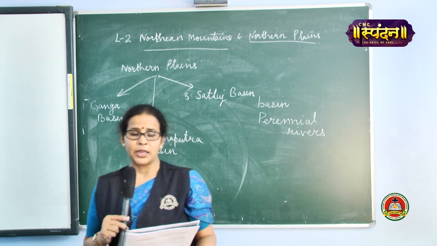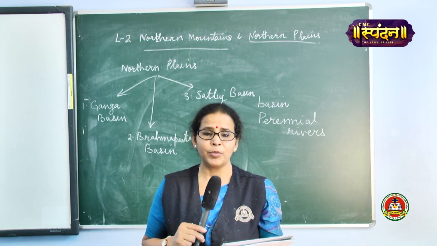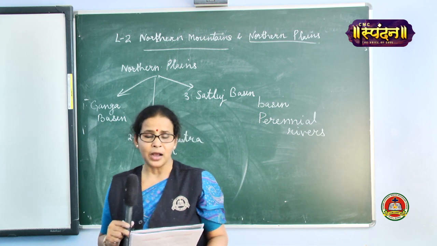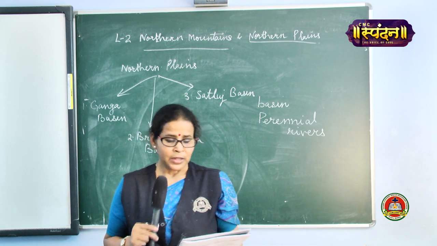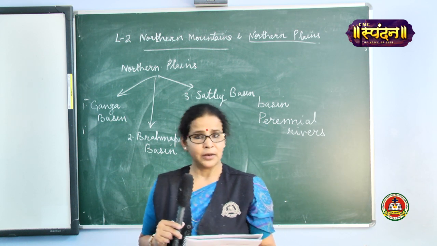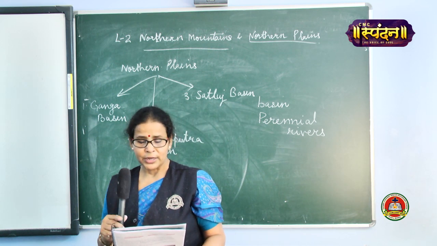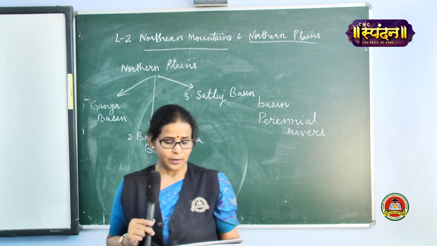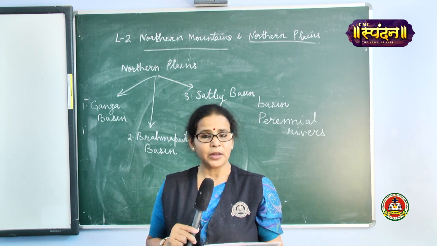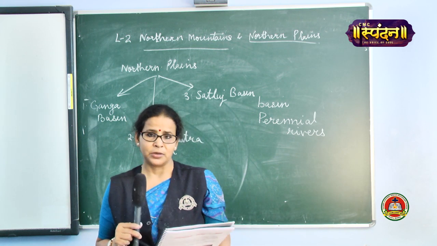Please underline this line also. Which is the most important tributary of Ganga? Yamuna. Which is the place it joins river Ganga? Allahabad. This meeting point of the two rivers is called the Sangam. Another important line. What is the meeting point called? Sangam.